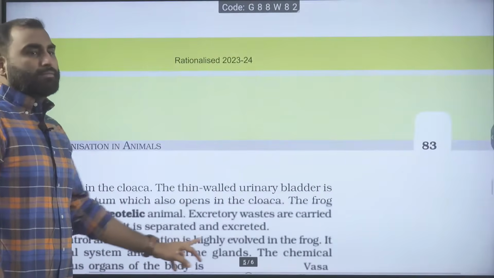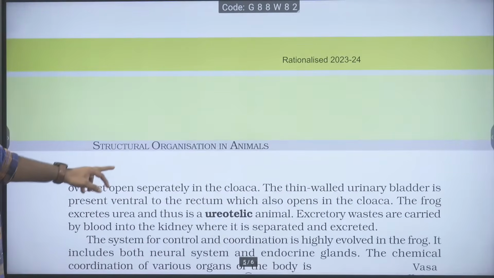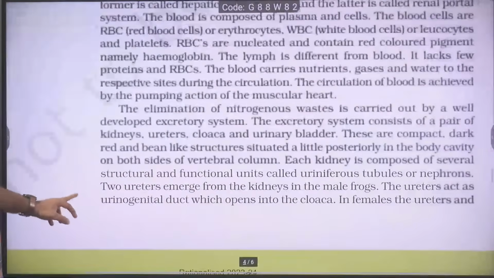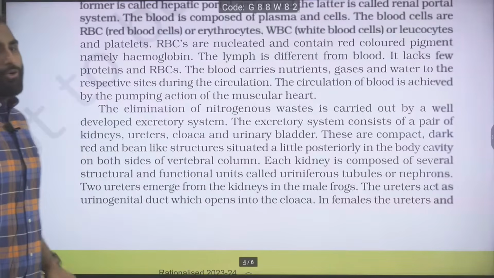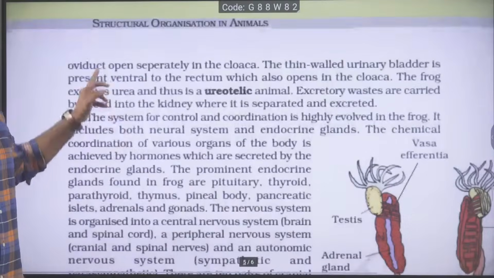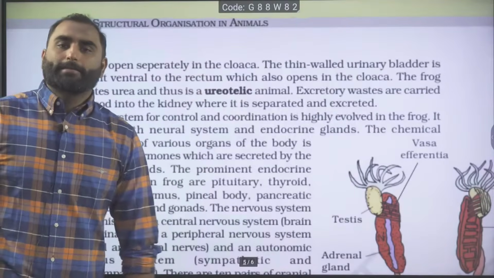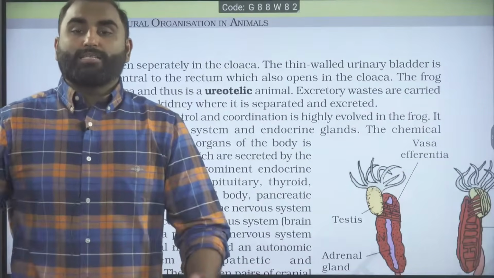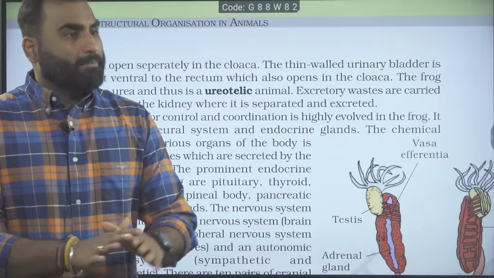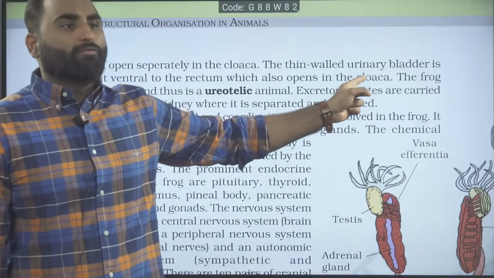In females, the ureters and oviduct open separately in the cloaca. Are we clear? So there is no connection between the ureter and the oviduct here. They are completely separate.